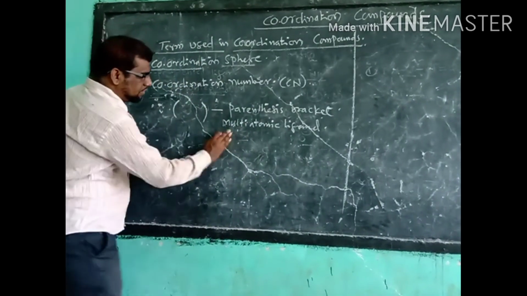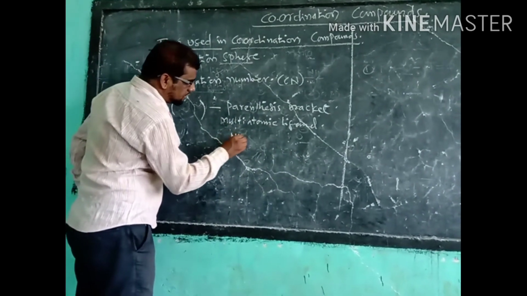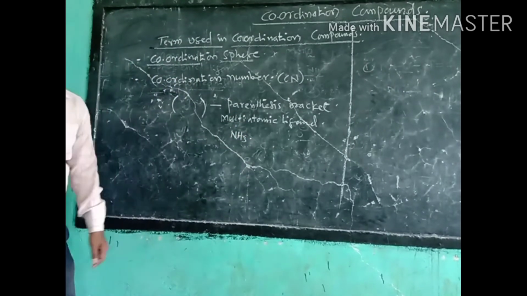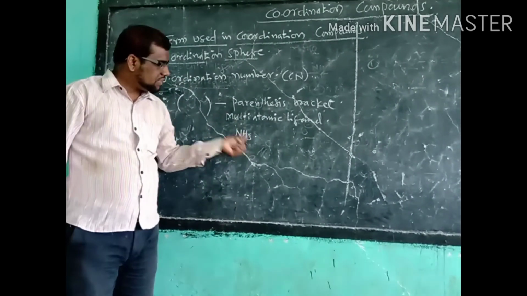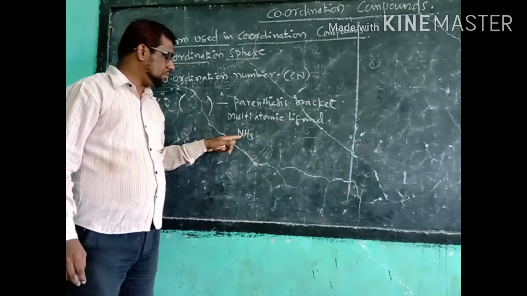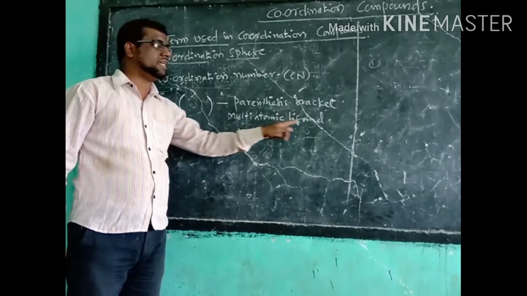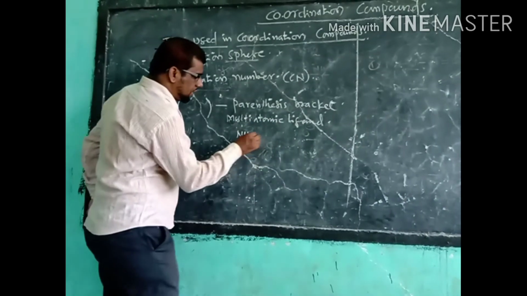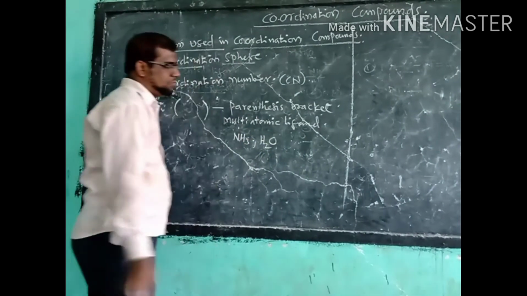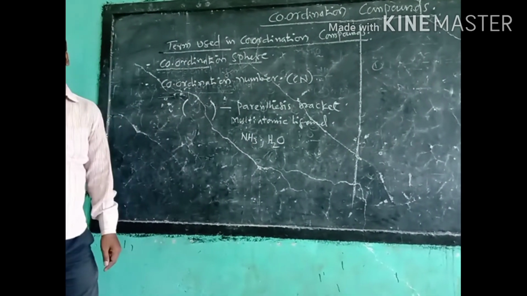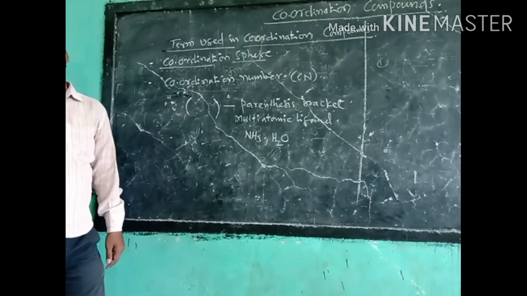For example, NH3: in this, one nitrogen and three hydrogens are present, so such a ligand is a multi-atomic ligand. Then you can write H2O. It is also a multi-atomic ligand.